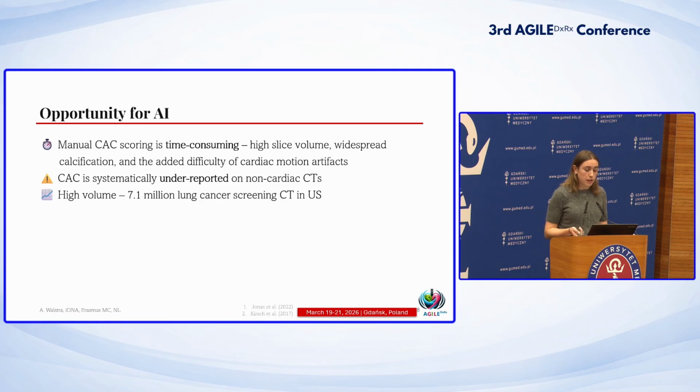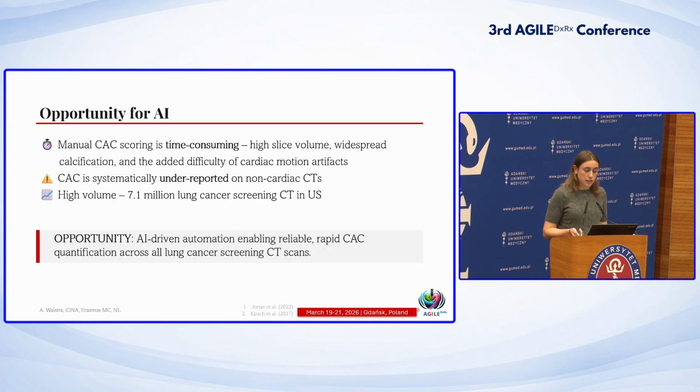And we have a big opportunity because of the high volume of lung cancer screening CT. This is for the US, but we also have now many programs in Europe and around the world, and also in the future, a lot of upcoming opportunities to perform large-scale lung cancer or cardiovascular screening. And we can use AI to do this fast and reliably.